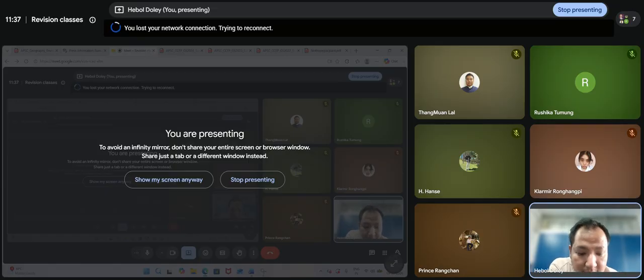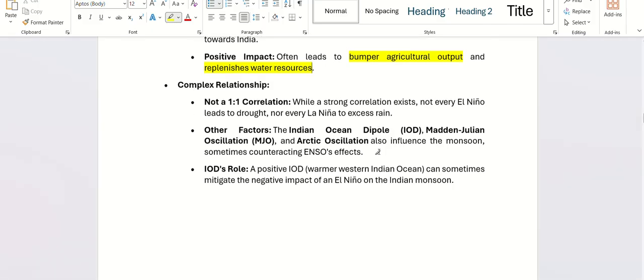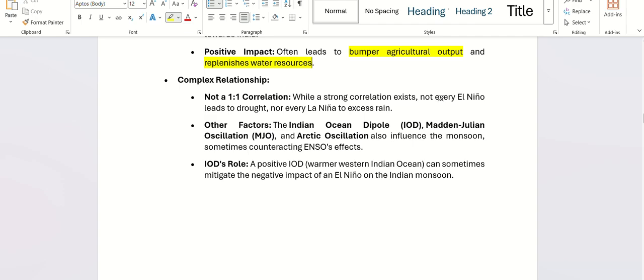Not every El Nino leads to drought, and not every La Nina leads to excess rain either. It is just an idea that because of this activity we may have less rain. We have other factors for our monsoon, that is the Indian Ocean Dipole, which we'll discuss when we discuss monsoon.